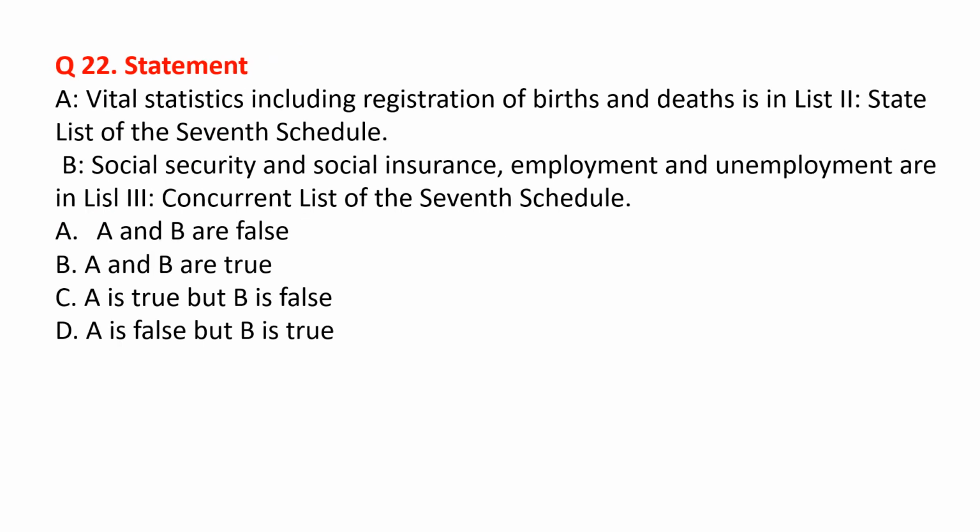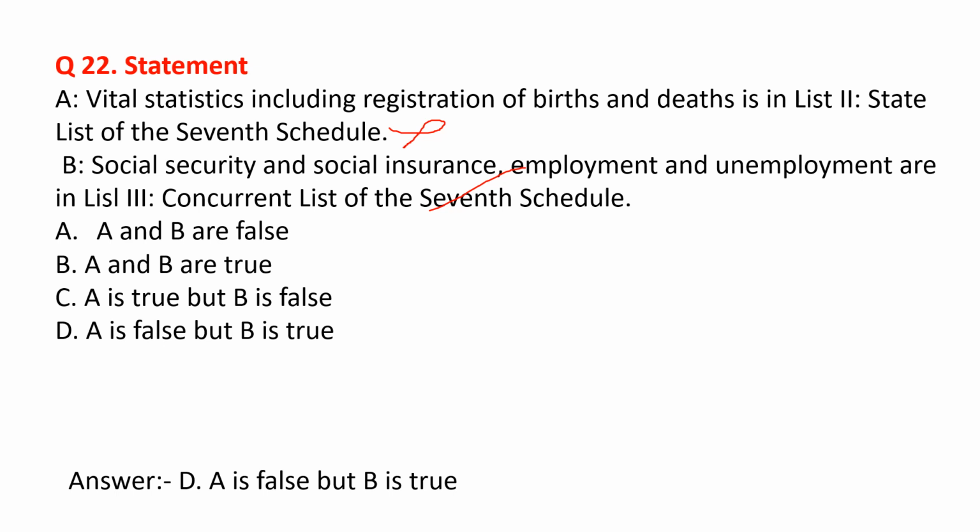Vital statistics including registration of births and death is in list 2, state list of the 7th schedule. This is not correct because it is mentioned in list 3, concurrent list of the 7th schedule. Social security and social insurance, employment and unemployment are in list 3, concurrent list of the 7th schedule. This is correct. So the correct option is D. A is false but B is true.